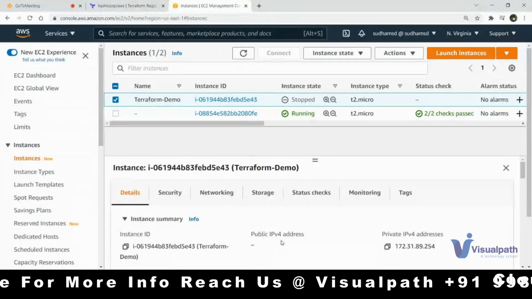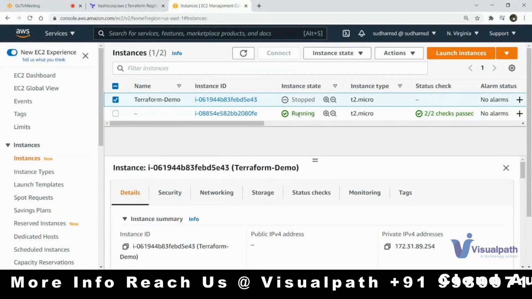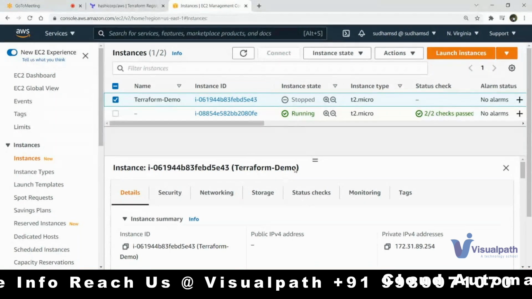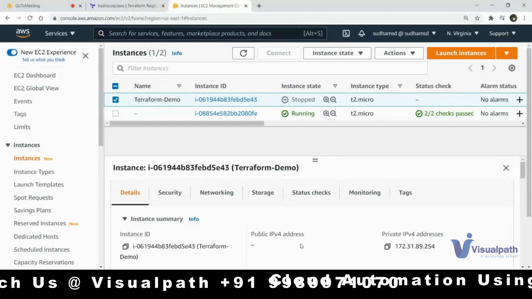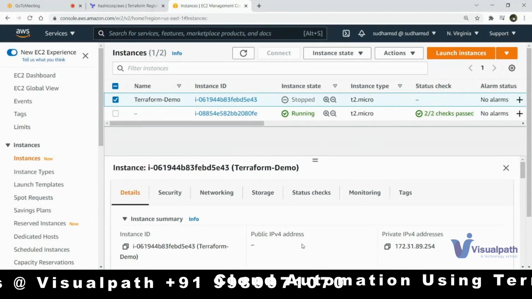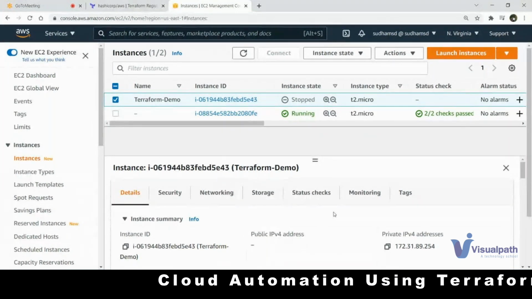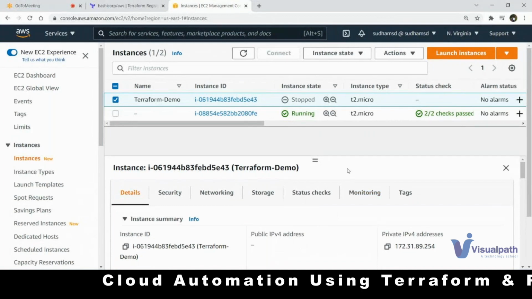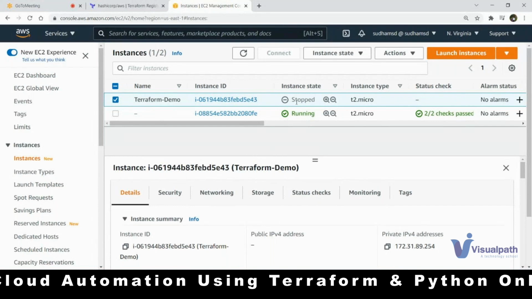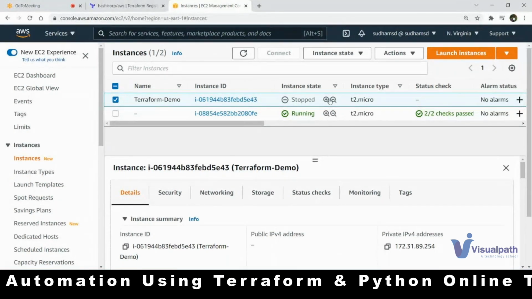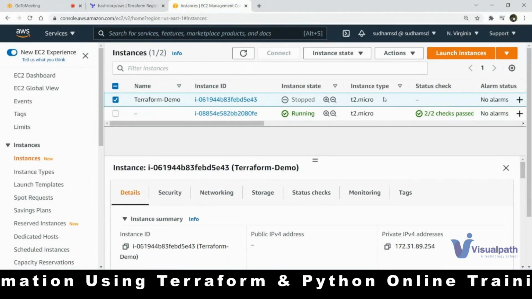Even if you manually stop your instance and shut down your instance and start again, the public IP address is not constant. If you want a constant public IP, then we have to use Elastic IP in AWS. Okay, so there is a different concept. Let us not go into that right now. It is stopping your instance. It is not deleting it. It is changing the instance type, and then again it will start.